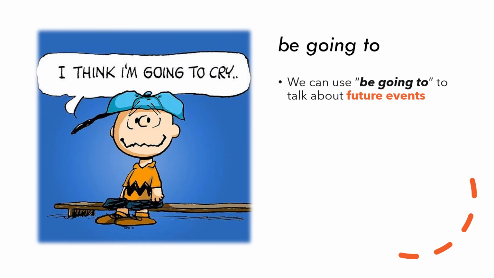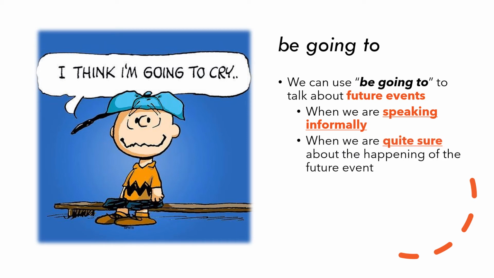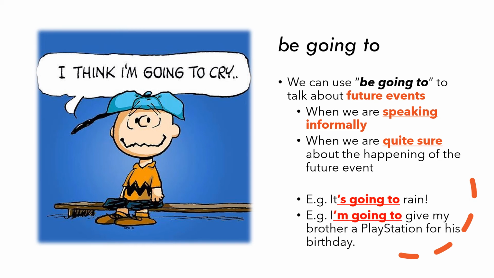We can also use be going to talk about future events. When we use be going to, we are speaking informally, like Charlie Brown in the picture. Or we use it when we are quite sure about the happening of the future event. For example, it's going to rain. I'm going to give my brother a PlayStation for his birthday.